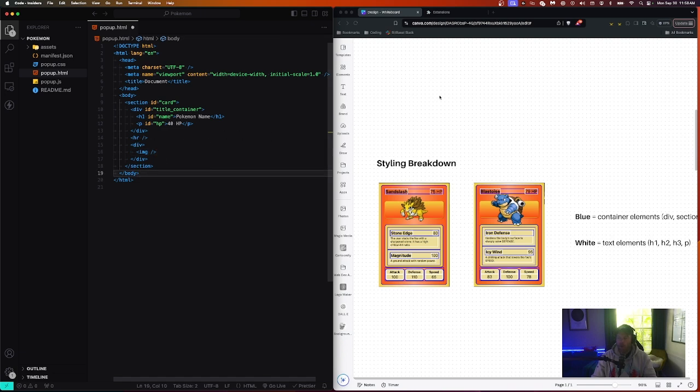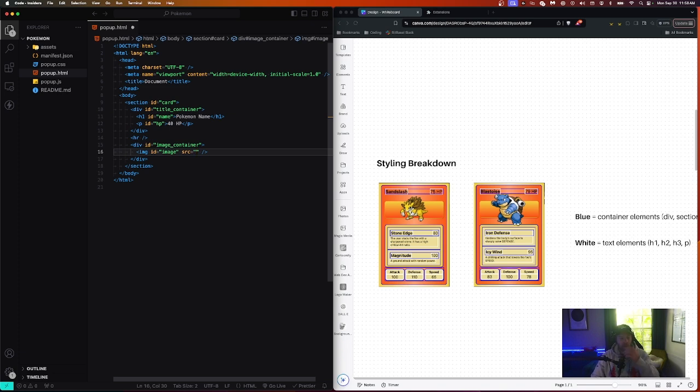So our image container right here, we're going to give that an ID equal to, you may guess, image underscore container. And then our actual image, we're going to give an ID of just image. And images need a source attribute, an SRC attribute, which tells the path name to the image that we want to go there.